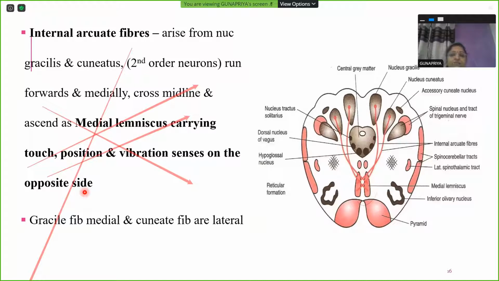Unless you have proprioception, like even now I'm sitting and talking to you, I can't be stuck to the sofa like this. I need to keep moving my upper limb or lower limb, some kind of movement I need to do to make myself sit comfortably. So I can't be always sitting throughout. So that sensation which tells your brain about the position of your body, whether any alteration or modification is required in the body.